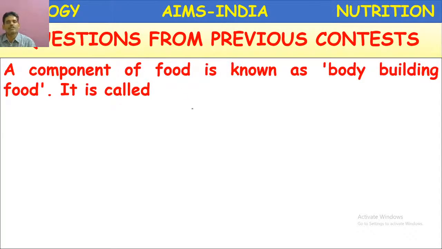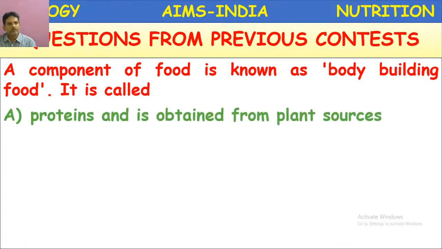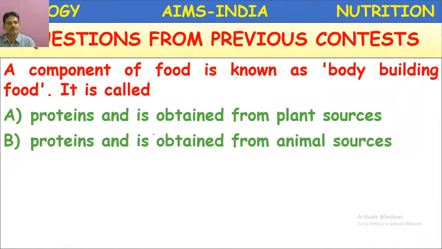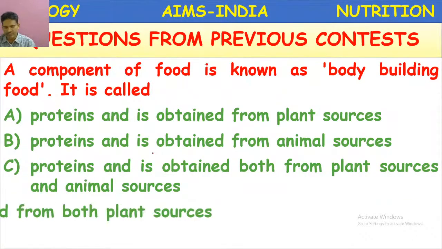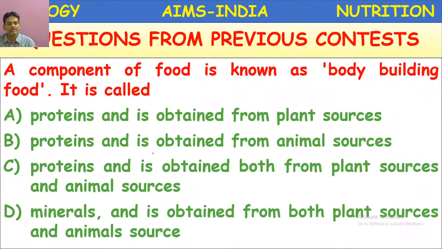A component of food is known as body building food. Proteins and is obtained from plant sources. Proteins and is obtained from animal sources. Proteins and is obtained from both plant and animal sources. Minerals and is obtained from both plant and animal sources. So proteins are called body building nutrients.